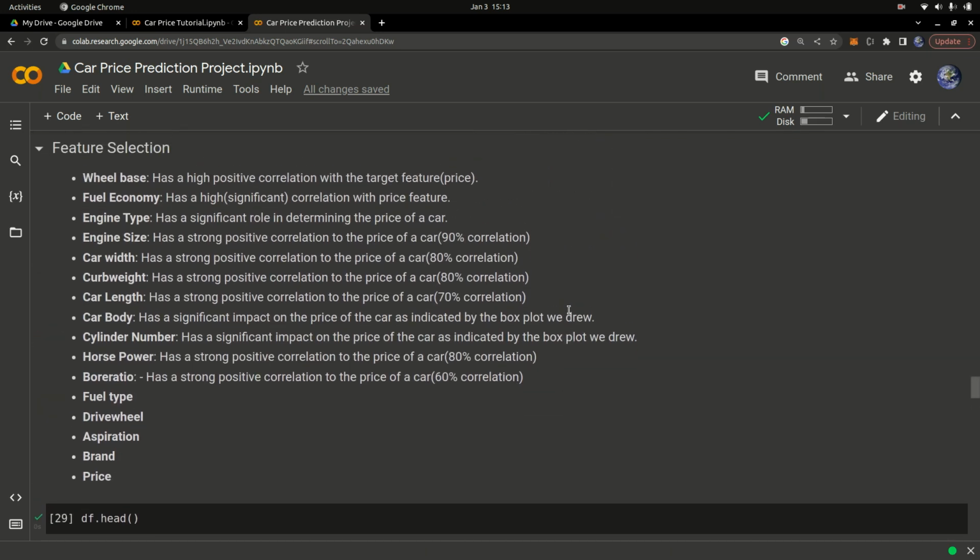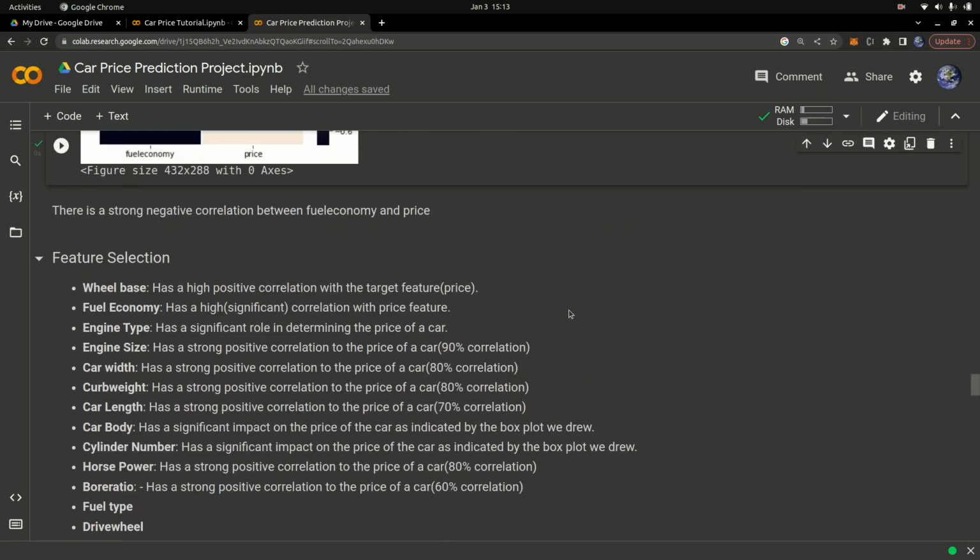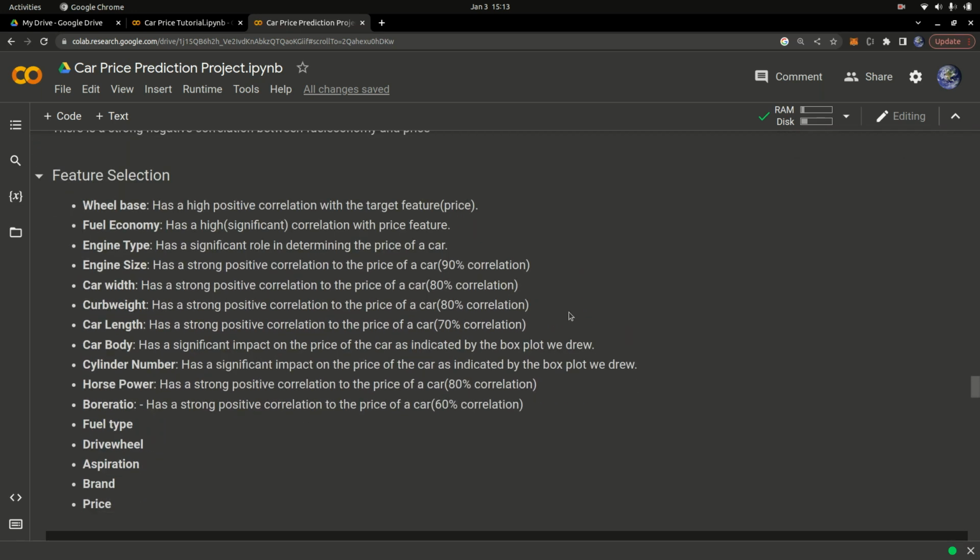So just by examining the data, I came up with all these features that I'm going to use, and I'm going to drop the rest. So these are the features I'm going to use. And why did I choose to use these features?